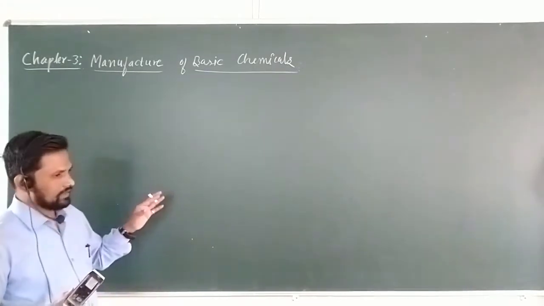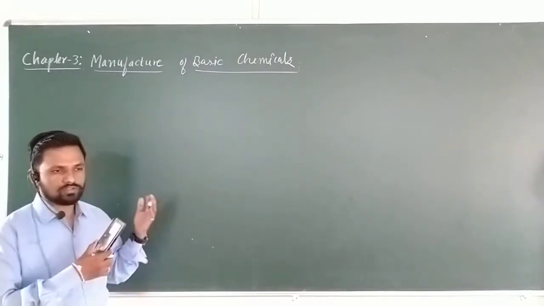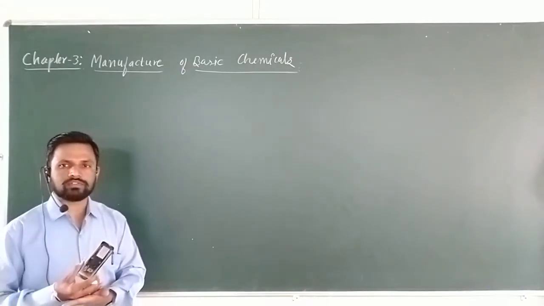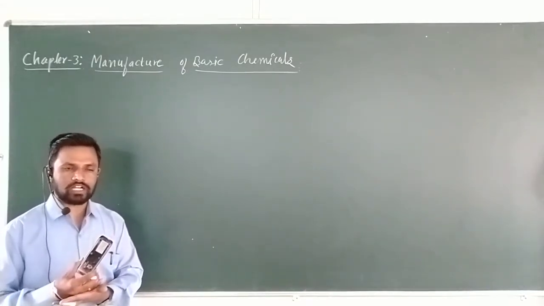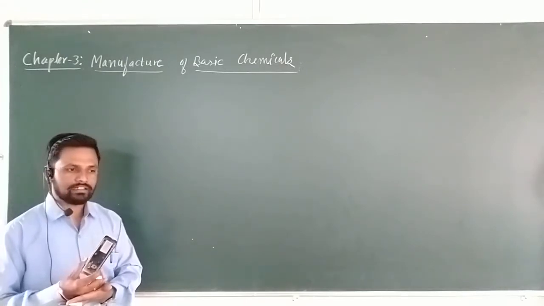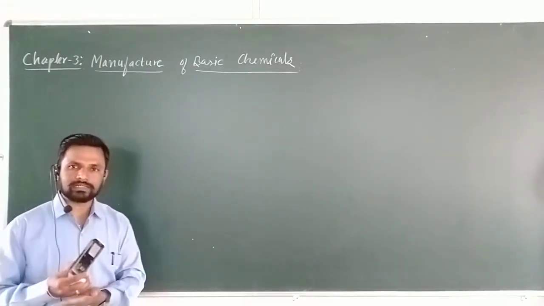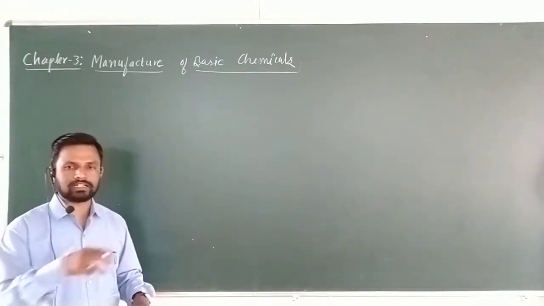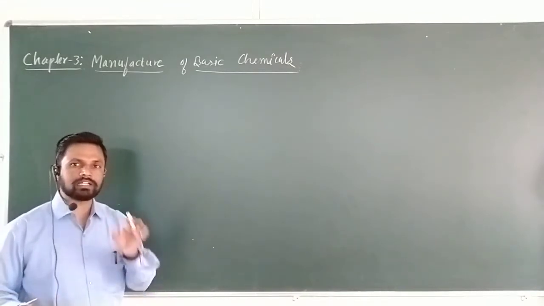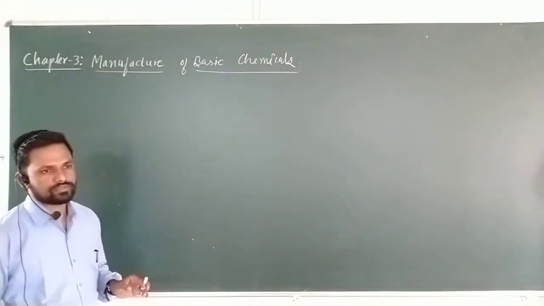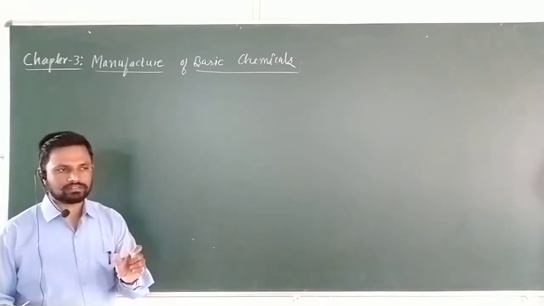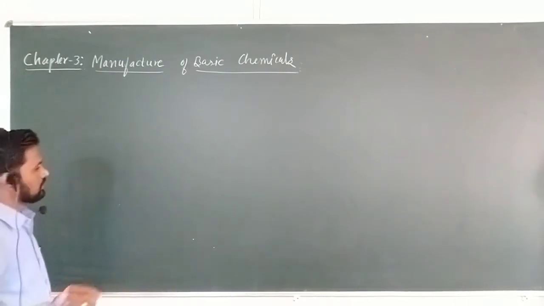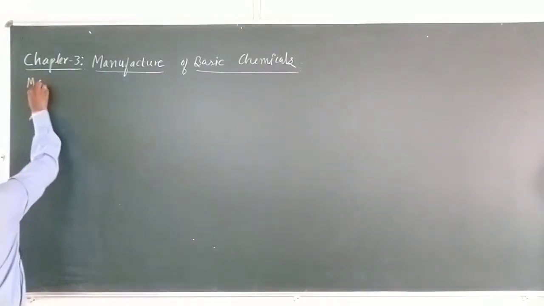One by one, we are going to study the basic principle of manufacture of each basic chemical, how it can be synthesized, what the flow sheet is, how it can be prepared at an industrial level, and what the physicochemical properties are, everything related to the basic chemical in this topic. Now, let me start with the manufacture of ammonia.